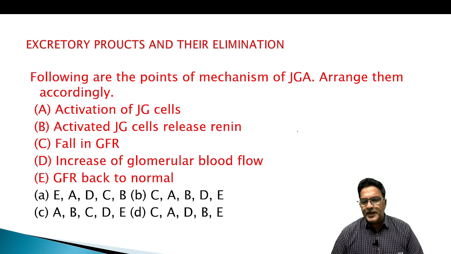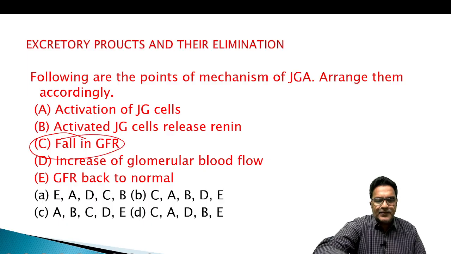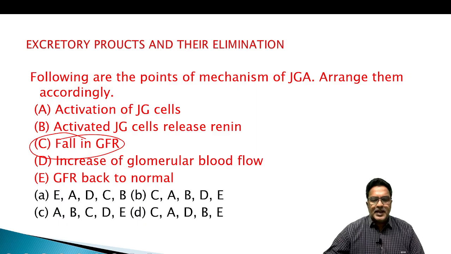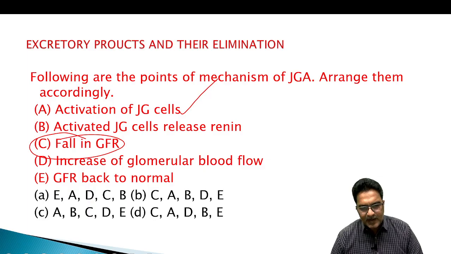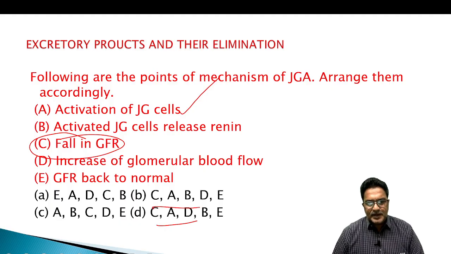Following are the points of the mechanism of JGA, arrange them accordingly. Activation of JG cells, activated JG cells release renin, fall in GFR, increase in glomerular blood flow, GFR back to normal. So I think we should start with fall in GFR, isn't it? There is a fall in GFR. When glomerular filtration rate falls, activation of JG cells follows, so we start from C, after that A, then B: activated JG cells release renin.